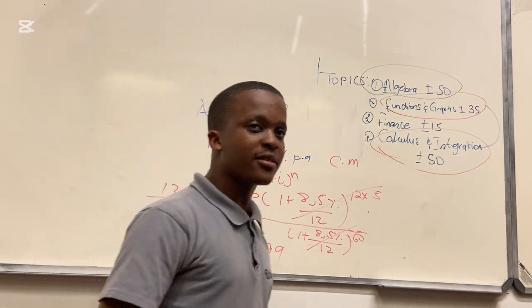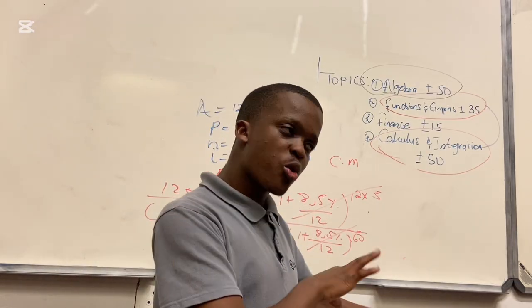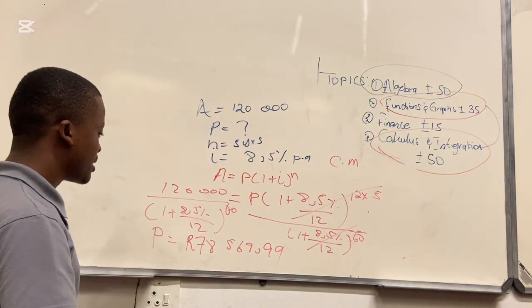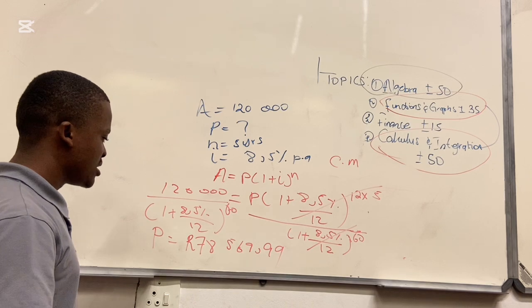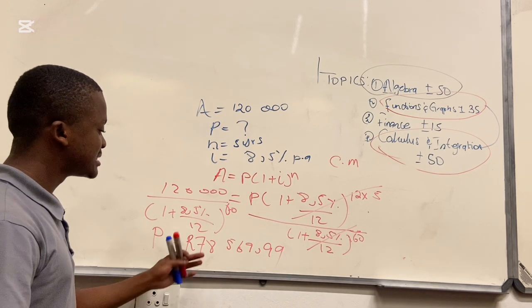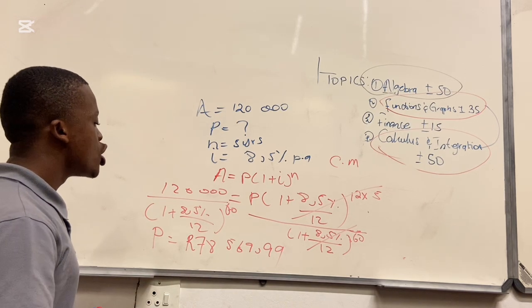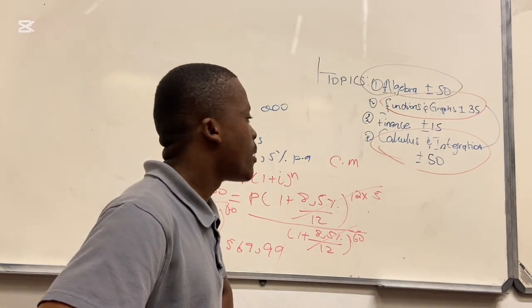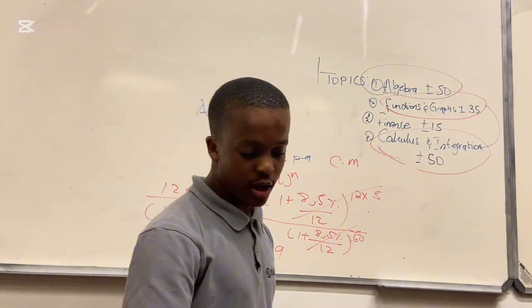I will advise you to always round off to 2 decimal places. The answer is 78,569.99. We don't have 99 after a comma, people of God, we have 99, okay?